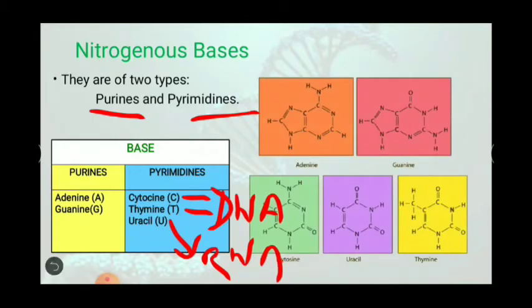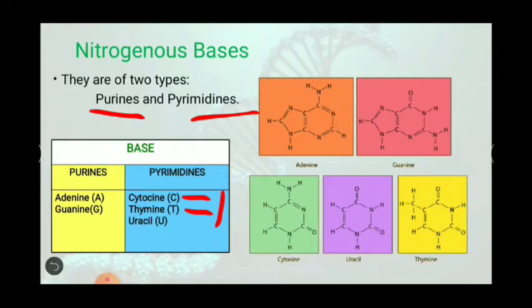This is a figure showing the structure of both types of nitrogenous bases, purines and pyrimidines. You can see clearly from this figure that purines consist of a two ring structure, and pyrimidines have a one ring structure. Purines consist of 4 nitrogen atoms and 5 carbon atoms.